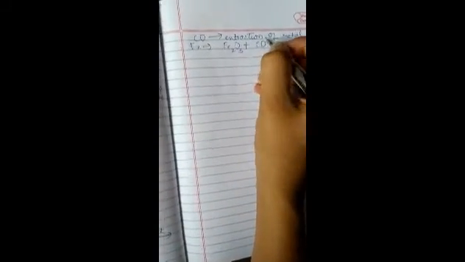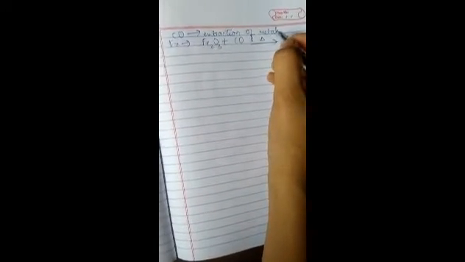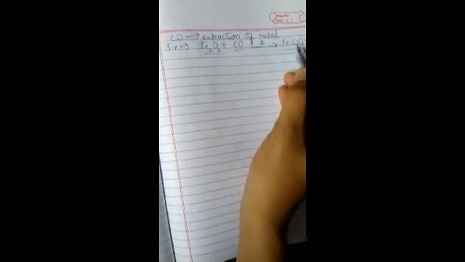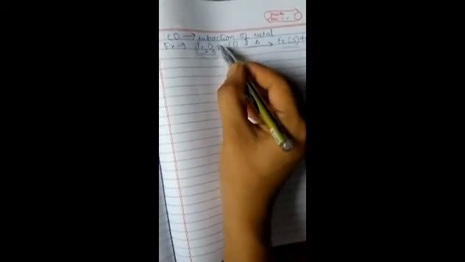If we pass carbon monoxide over it and apply heat, we get iron along with carbon dioxide. Here we separate Fe from its ferric oxide ore.